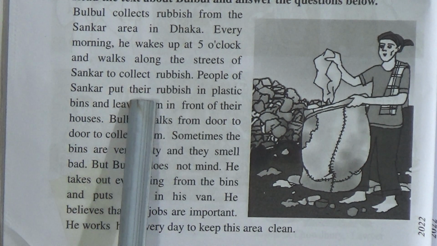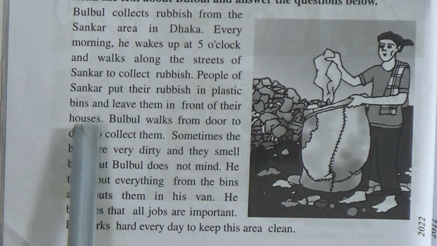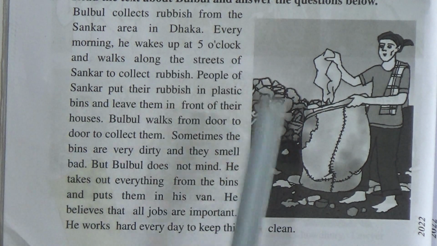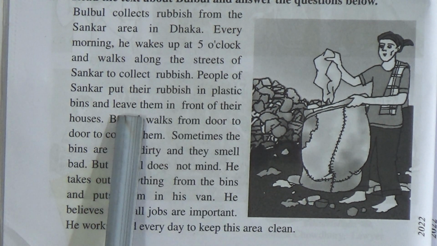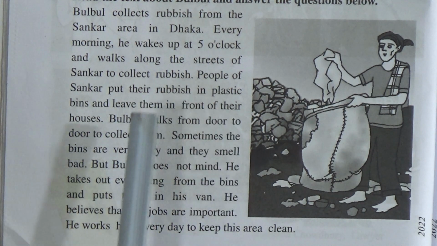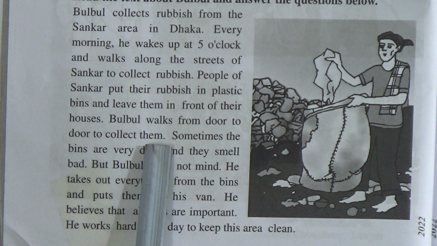People of Shankar put their rubbish in plastic bins and leave them in front of their houses. So the people of Shankar area use plastic bins for their rubbish and leave them in front of their houses. Bulbul walks from door to door to collect them.